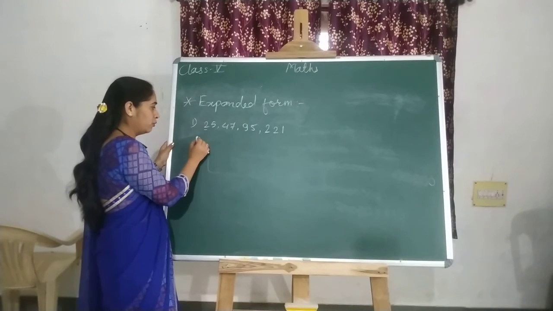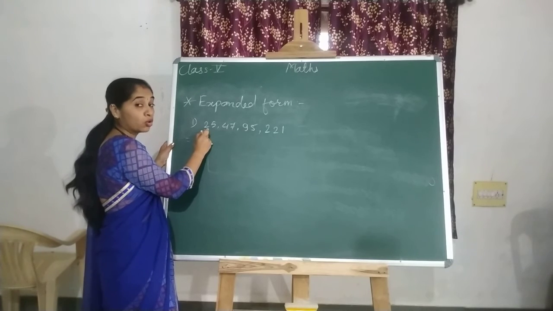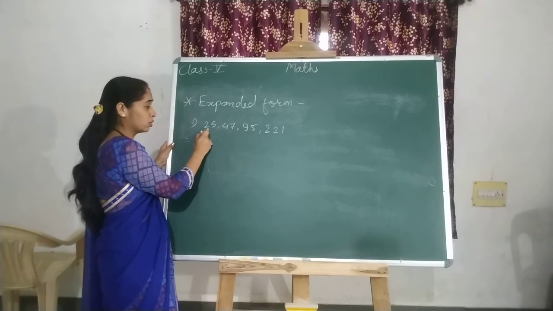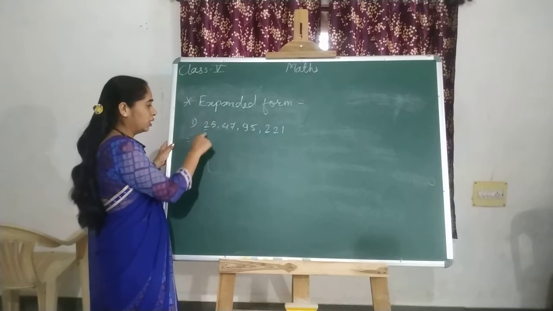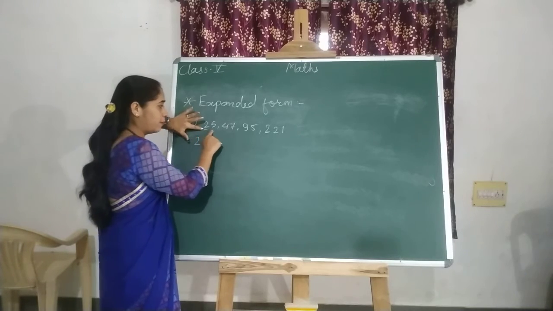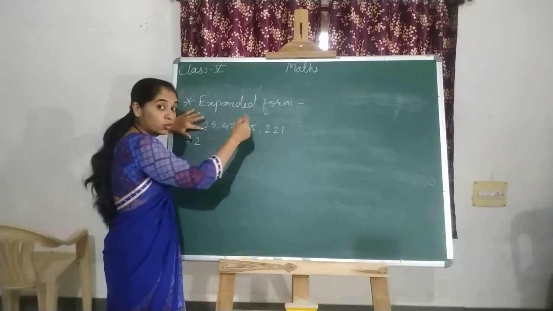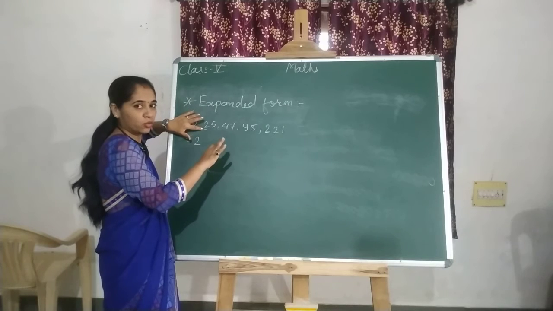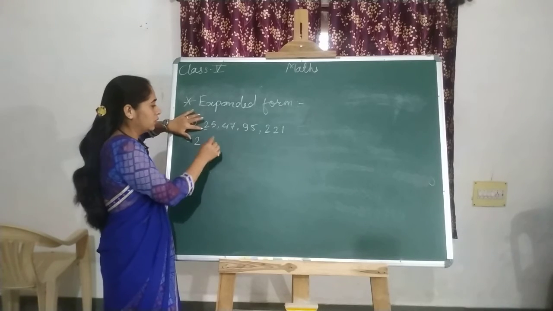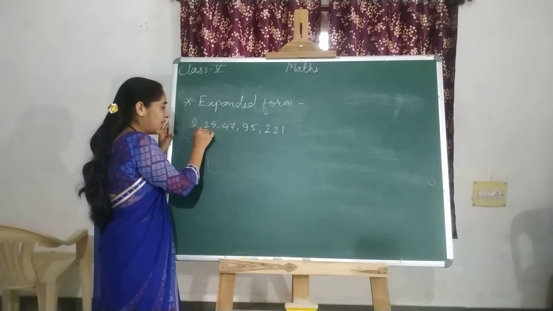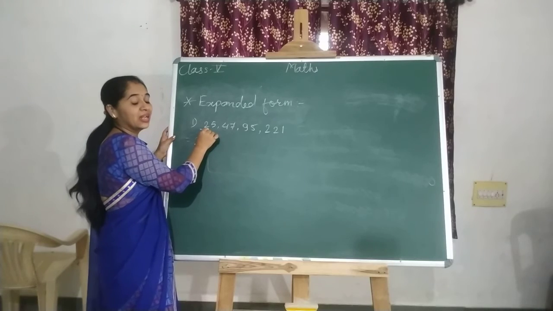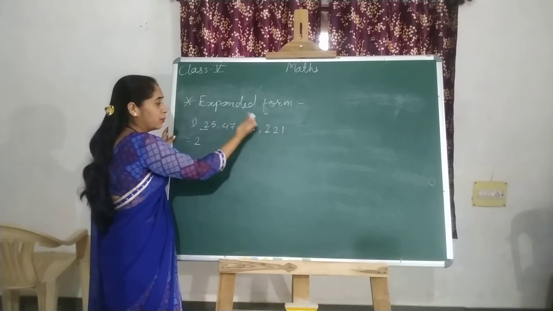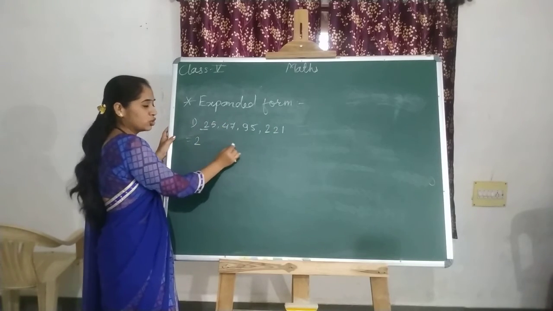Now, starting from the very first digit, how to write that? You have to write first 2. At which place is it? 10 crore. So it becomes 20 crore. The logic: the place at which this digit is lying, after that, whatever number of places there are, that many zeros you have to give.